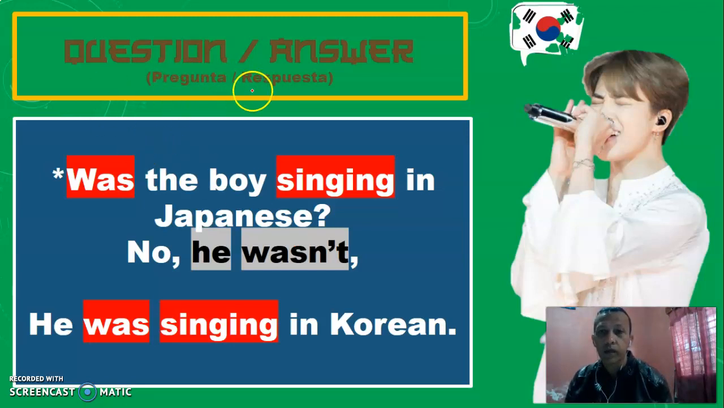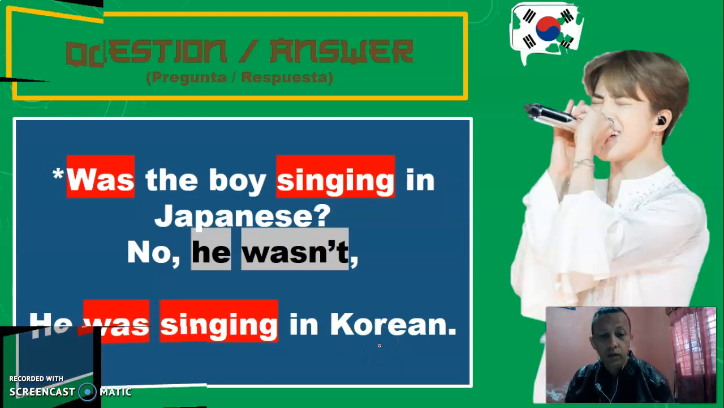Next. So here we have question answer. Question answer. Pregunta y respuesta. So here we have, was the boy singing in Japanese? ¿Estaba el muchacho cantando en japonés? Was the boy singing in Japanese? No, he wasn't. Look at the flag. No, he wasn't. He was singing in Korean. Estaba cantando en coreano.